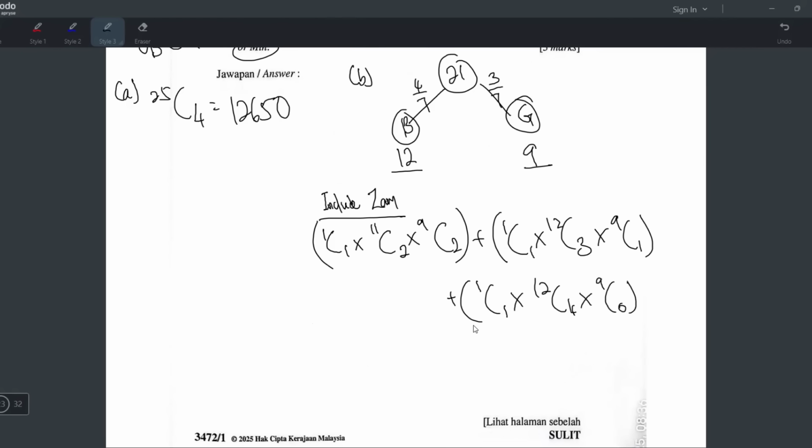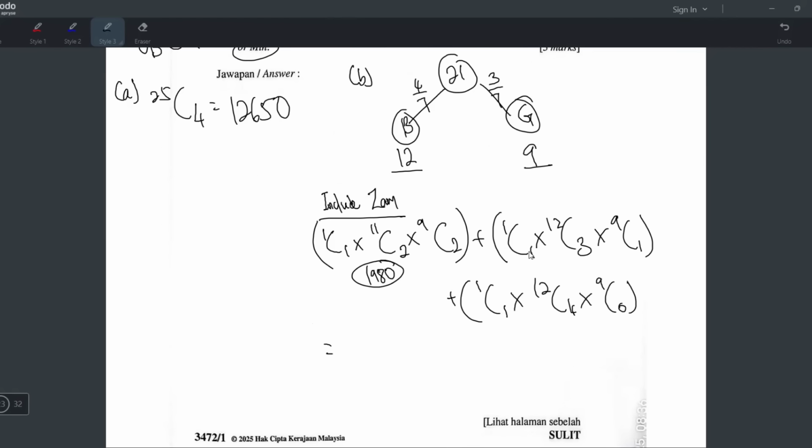Okay, let's press this and see what we get. 11C2 times 9C2, I get 1980. And then this one, 12C3 times 9, 1980.